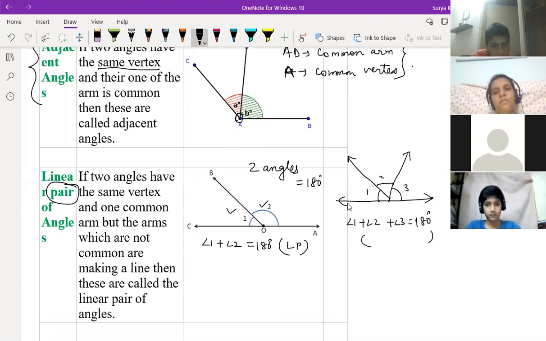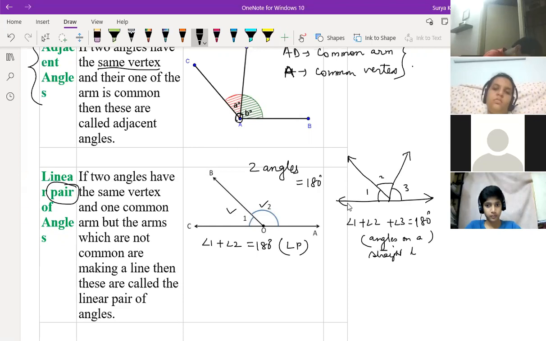Anyone, children? You can write anything like angles on a line, angles in a straight line, right? We can't write linear pair here, right? Pair is what? Two angles. Pair is always two angles. So, angles on a straight line.